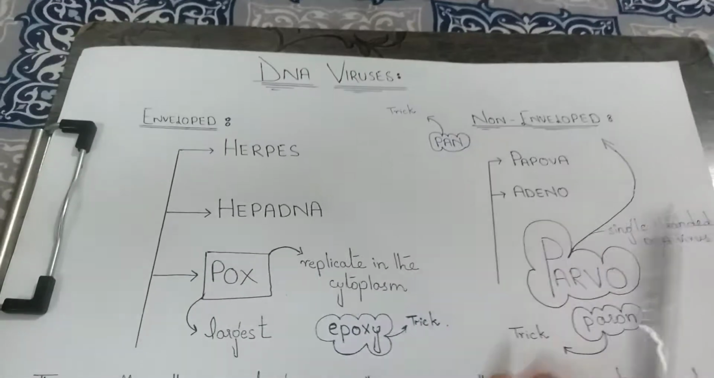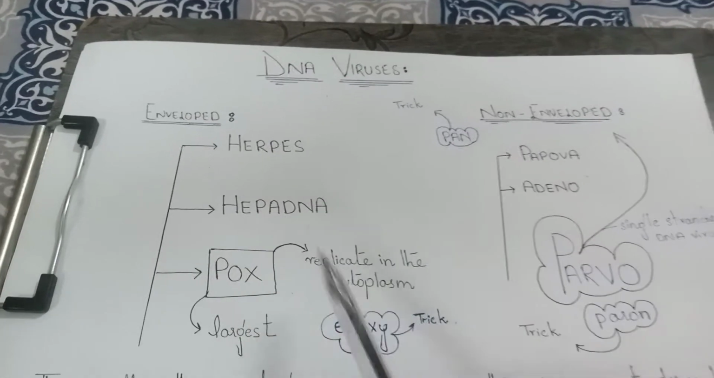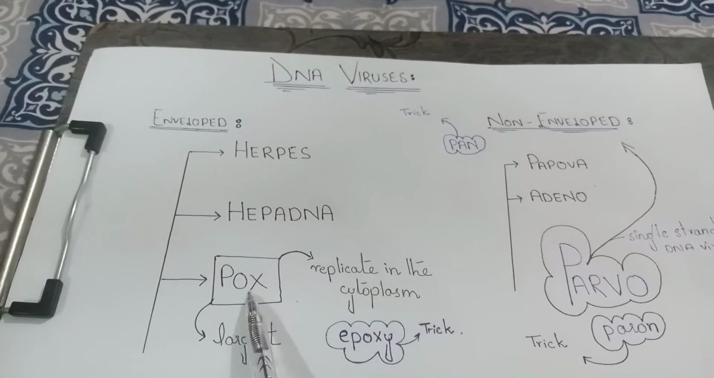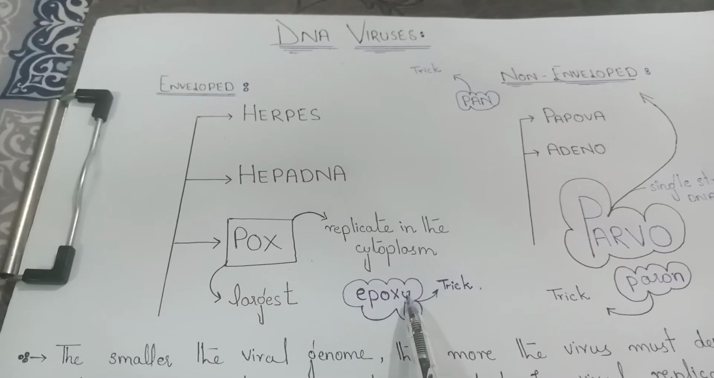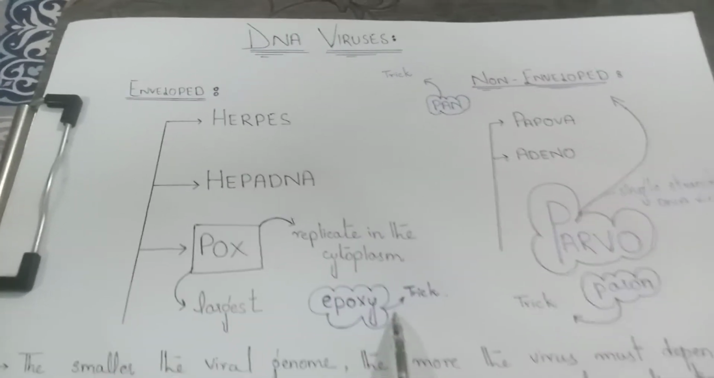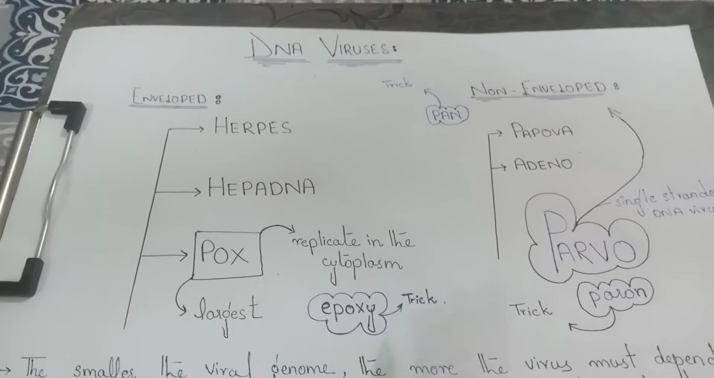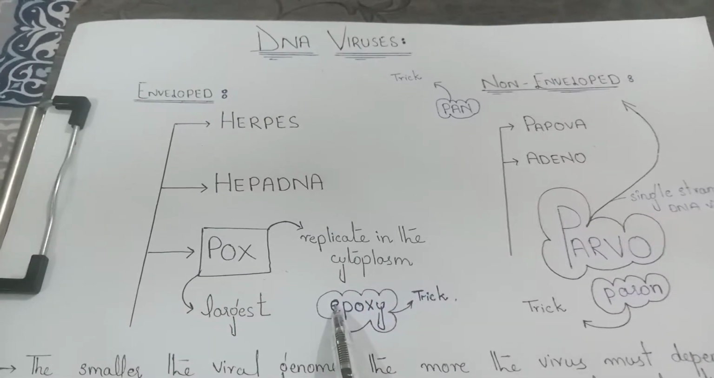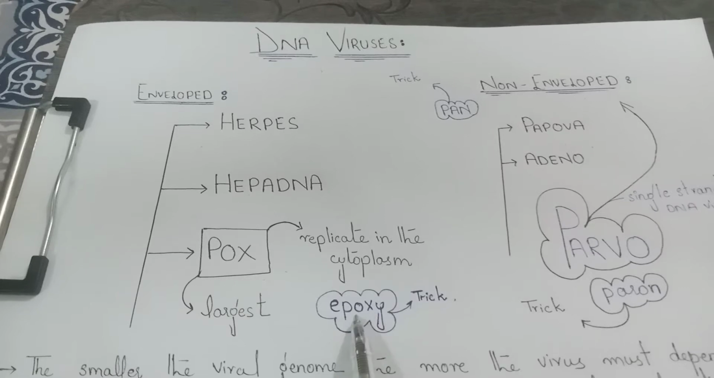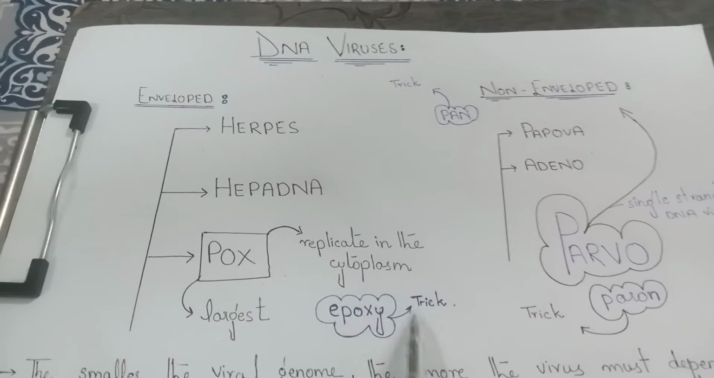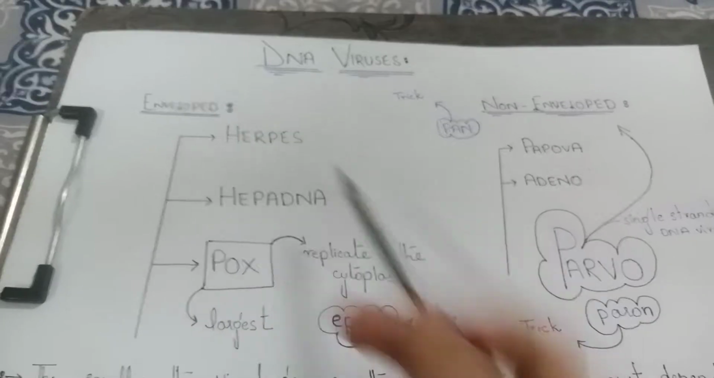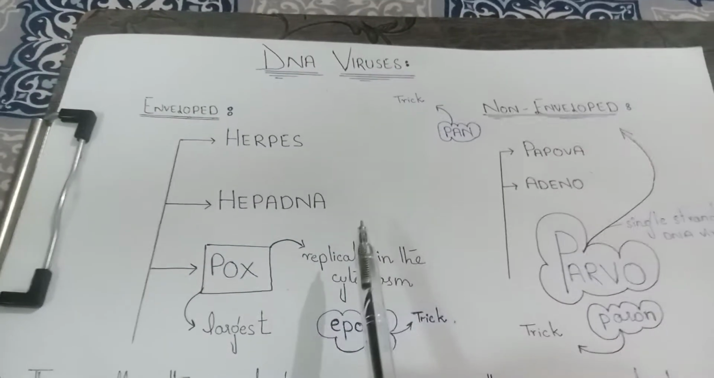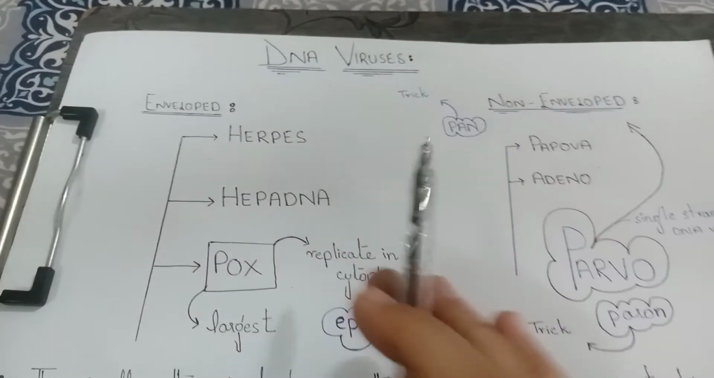So it is clear. Now pox is also an enveloped virus, and to remember that I have the name of a chemical compound. There is a chemical compound named epoxy, right? Epoxy is a chemical compound. So E stands for enveloped, epoxy. So the pox virus is also included in the enveloped viruses. So this is also clear.